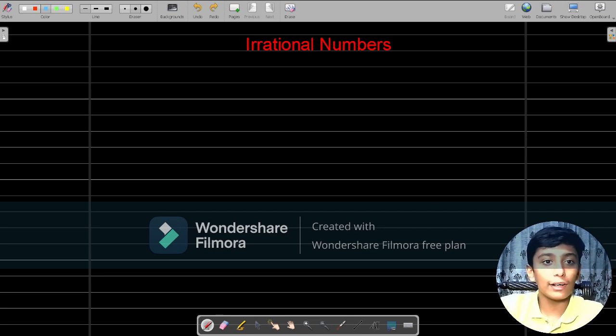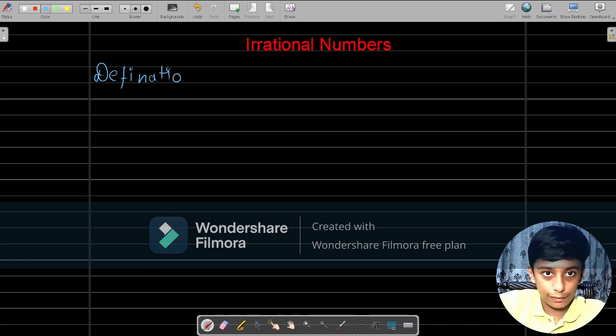So what are irrational numbers? As you saw right now, they come from the word rational only. So let me write down over here. Definition. The definition of an irrational number, I will explain it to you after this. First let me write it down.